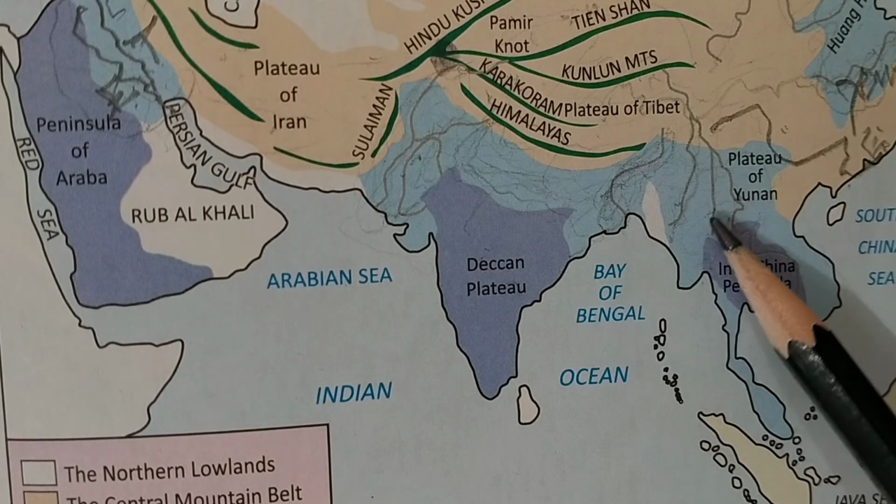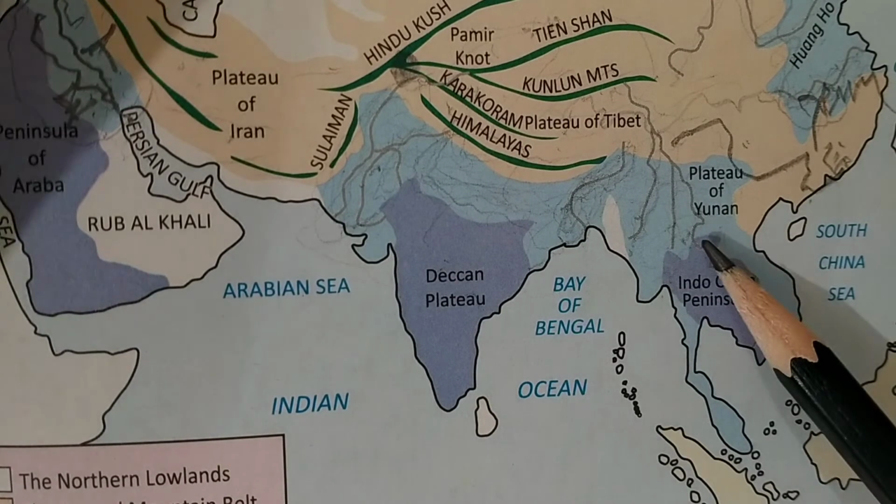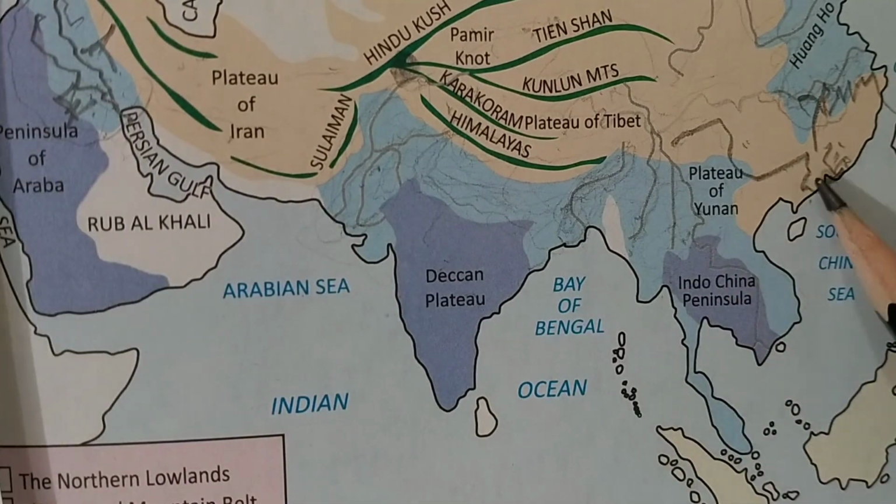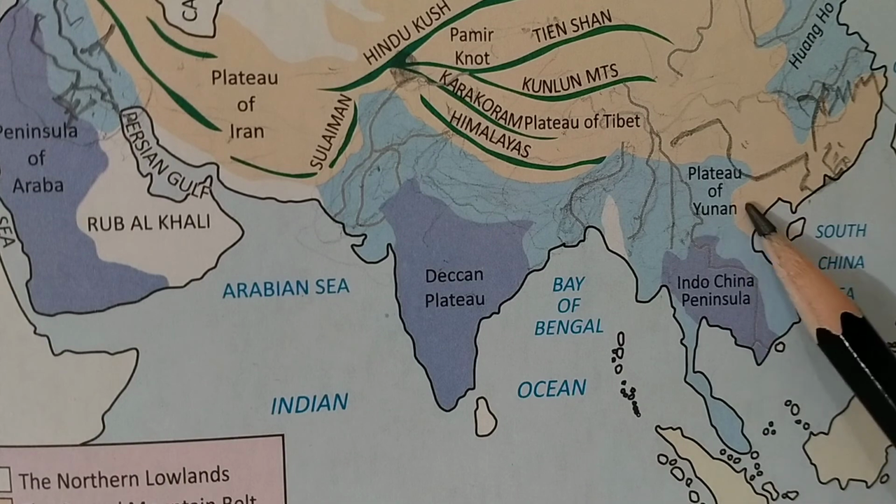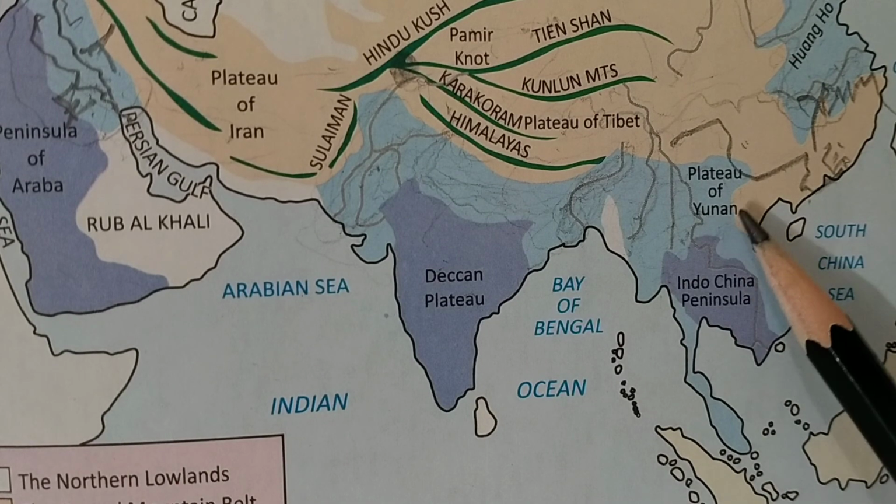Next physical feature, which is the last physical feature, islands of Asia, will be explained in the next video. Meanwhile, you prepare.